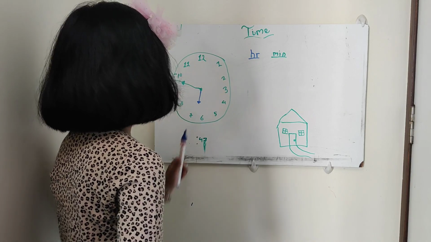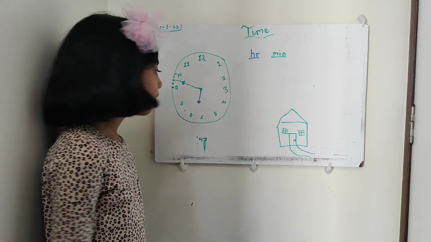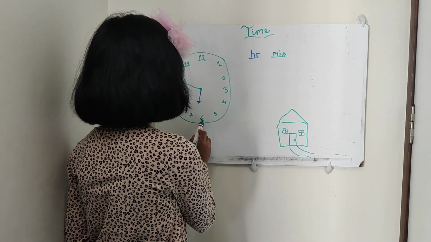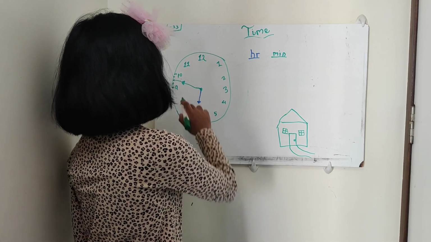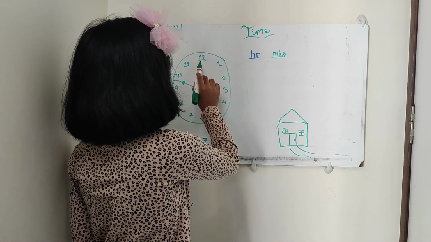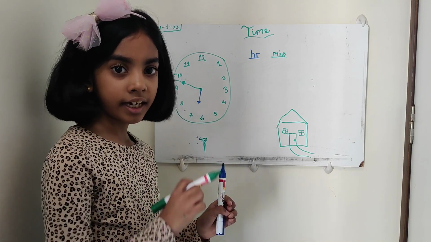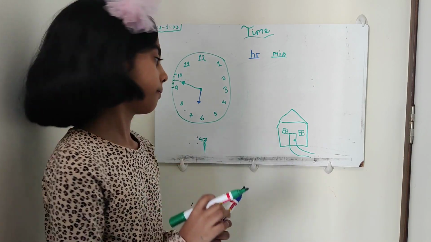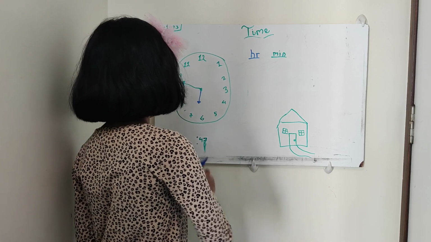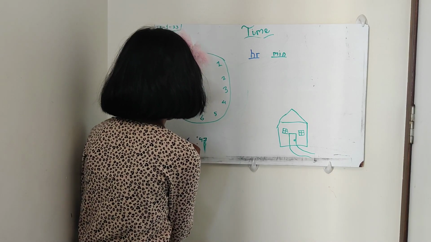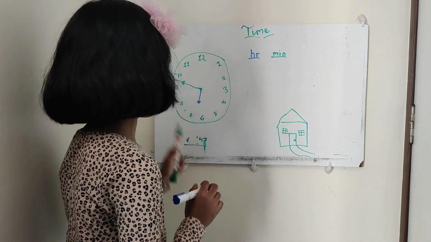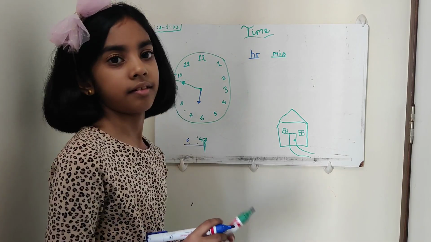47 minutes. And our hour hand is between 6 and 7. Until the minute hand comes to 12, we will consider it as 6 only. So our answer is 6 hours and 47 minutes.